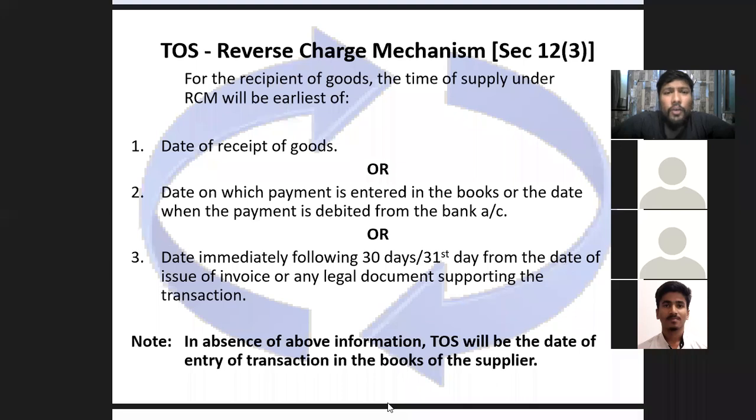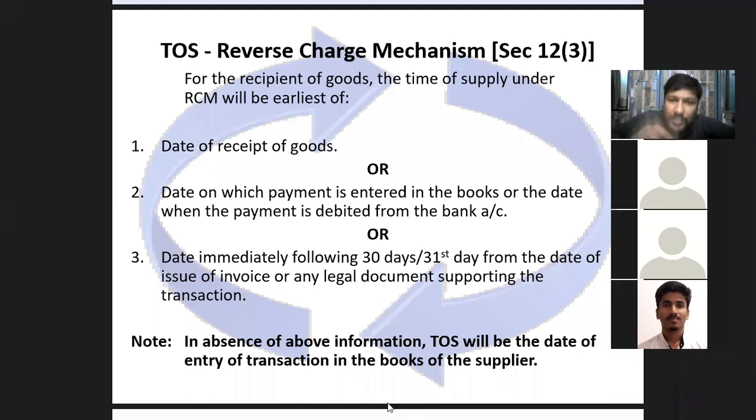So simply speaking, what will be given is the date when this invoice is issued, वो दिया जाएगा आपको, उसके साथ साथ पेमेंट का डेट दिया जाएगा आपको, और जिस दिन गुड्स मिले या जिस दिन गुड्स रिसीव हो वो डेट दिया जाएगा आपको. So you'll have to simply make a table. Number 1, serial number. Number 2, date of receipt of goods. Number 3, your date of payment. Payment के दो clauses होंगे. One will be date when payment is recorded in the books, and the other one will be date when payment actually got deducted from your bank statement. दोनों में से याद रखना जो पहले हुआ है हमें वो use करना. And the last one will be your 31st day from the date of issuing of such invoice.